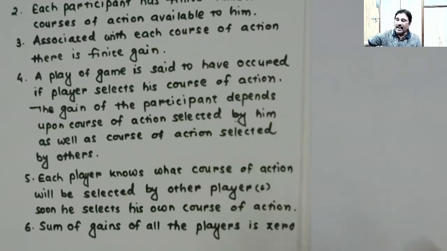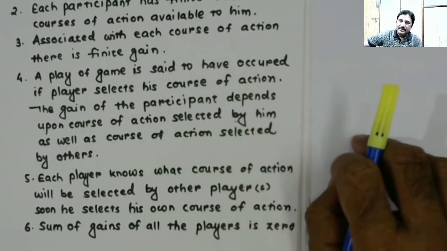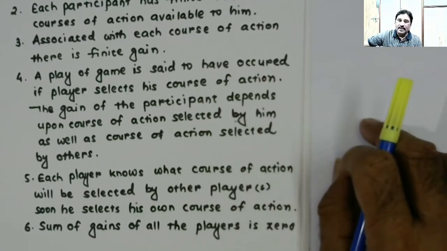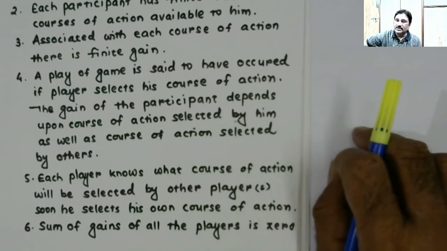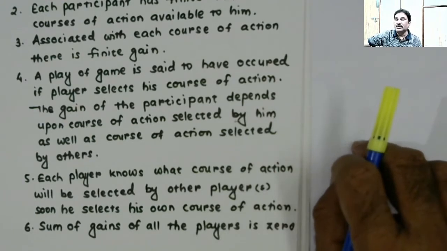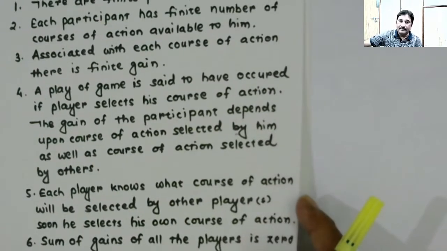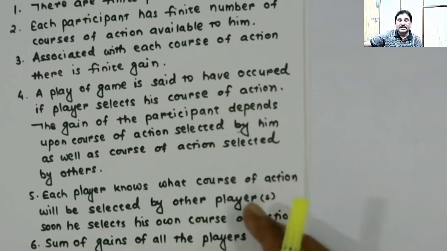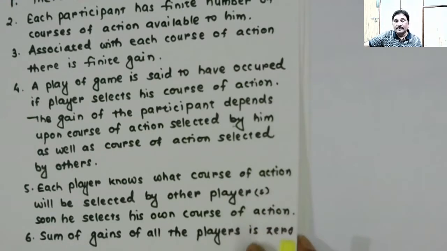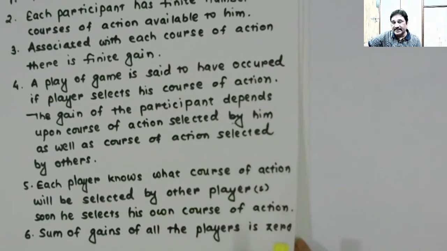Okay, if there are n participants in the game and we know that the sum of the gains of all the players is zero, the game is called an n person zero sum game, right? So these are all the characteristics which will be making any situation a game.